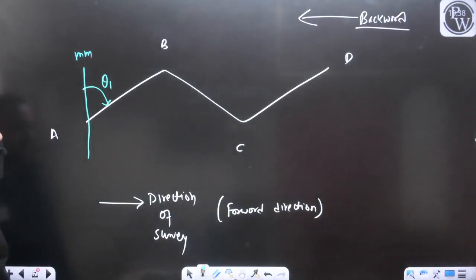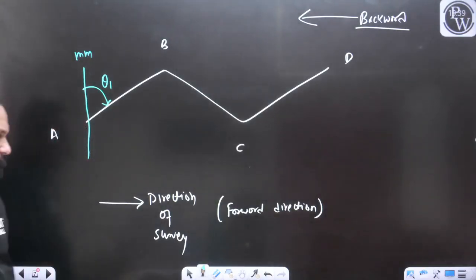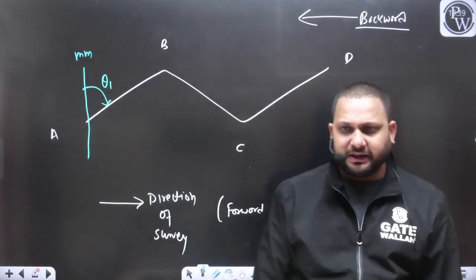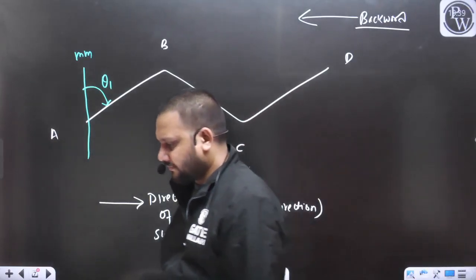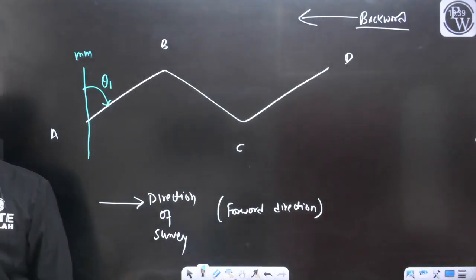Let's say this angle is theta 1. This theta 1 is going to be the bearing, because if we want to measure the bearing of any line, we will measure the angle from the north in the clockwise direction.